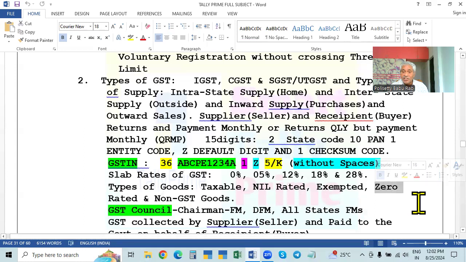And when you pay the GST, to encourage the exports, what the government will do is whatever GST is paid will be refunded to us. That will be paid back. So instead of paying and getting the refund, there is one scheme called the declaration, that is the bond or LUT. LUT means letter of undertaking. Letter of undertaking is also called bond.